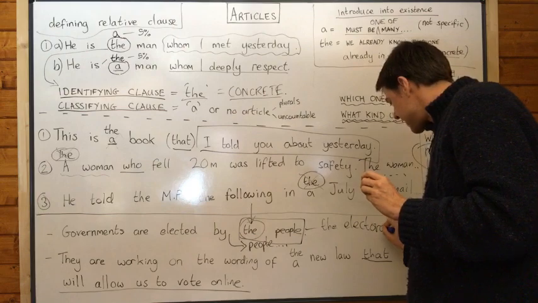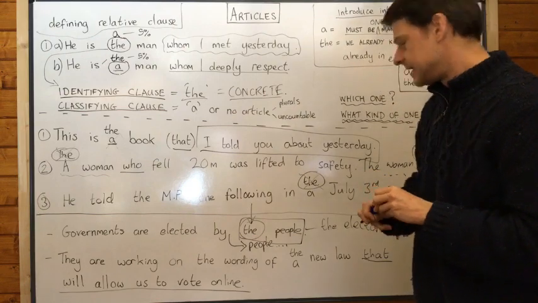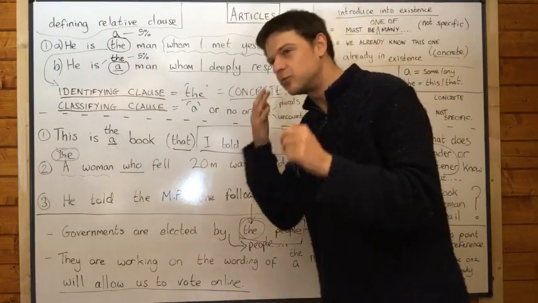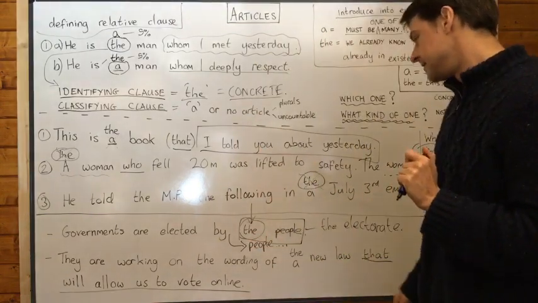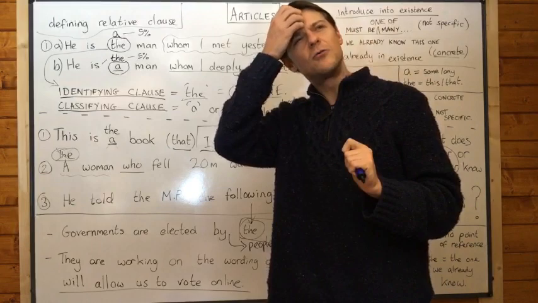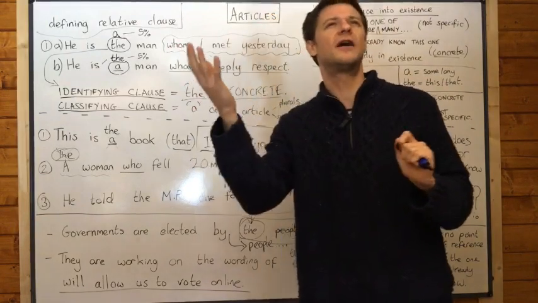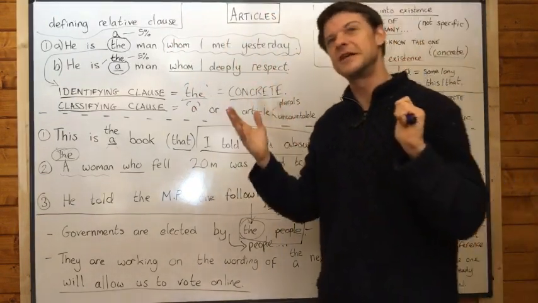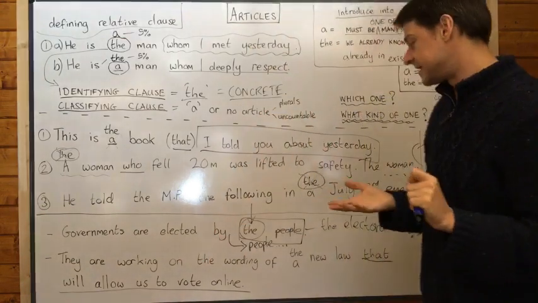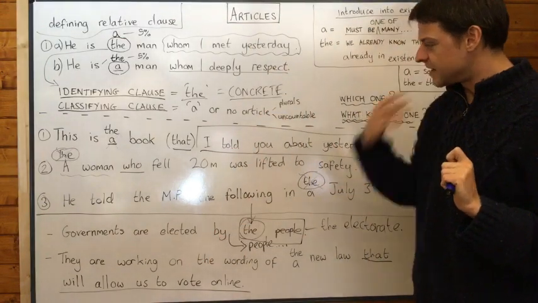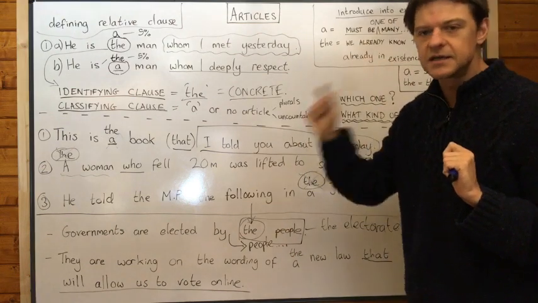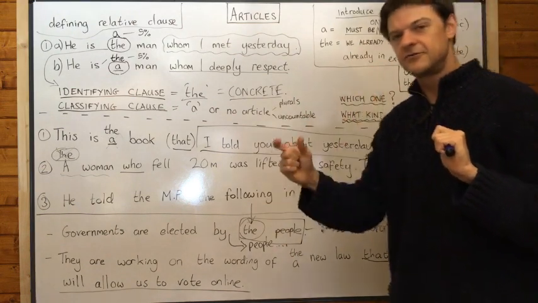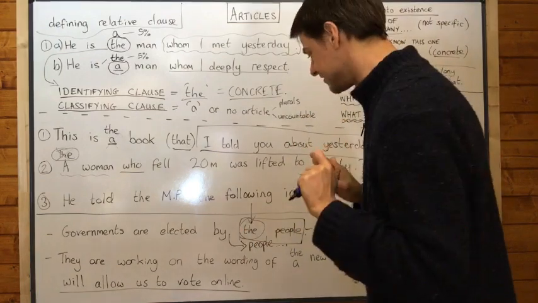And when we put that word "the" in there, it means the electorate. It means one specific group of people, and that's why it really must be the people. And I want you to think about the old, I can't remember which American writer it was. Shame on me, I'm not very good with American history. But one of them said, we need government of the people, for the people, by the people. He put an article in each and every parallel phrase, and it's a lovely example of parallelism as well.